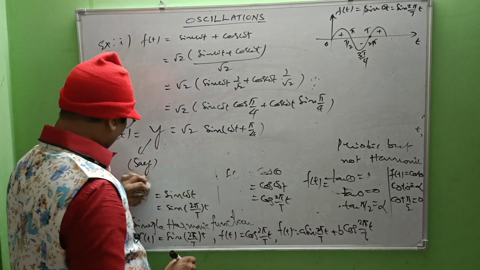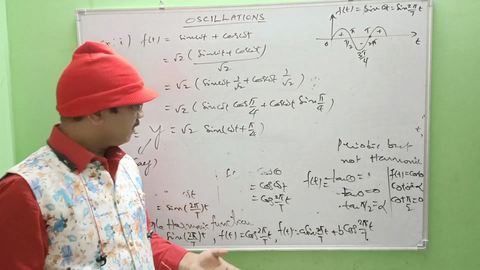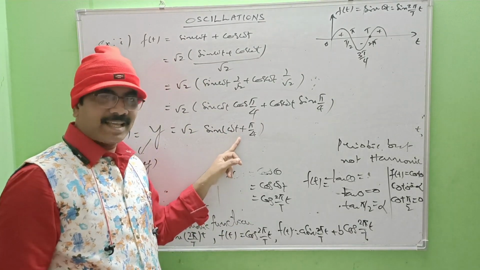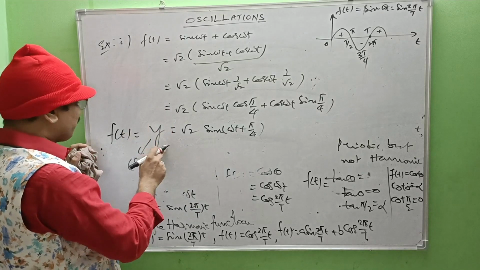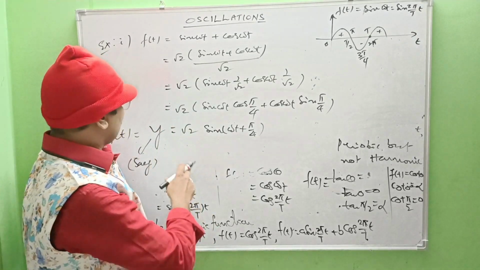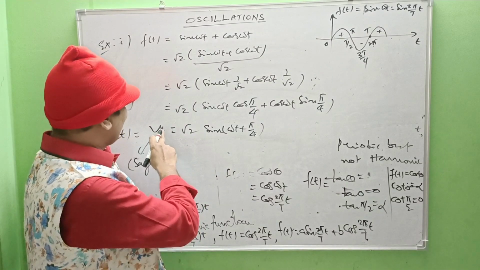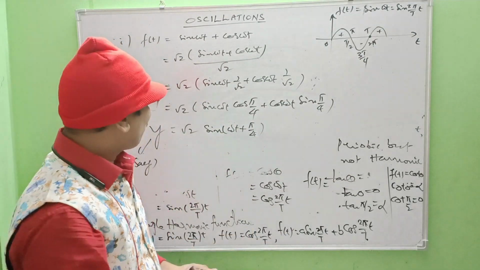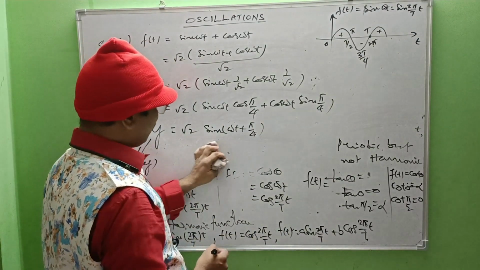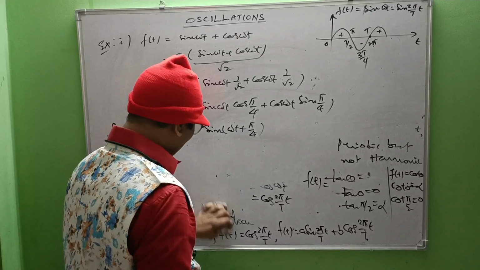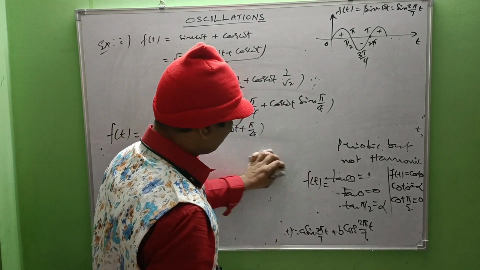So for some vibrating particle, if this is the mathematical expression, the variation of displacement with the time, like this. See, f of t is replaced by some displacement y for any vibrating particle. So what is the mathematical expression here for the displacement? Y equal root 2 times sin omega t plus pi by 4, right? Sin omega t plus pi by 4. How to write this form? Variation.